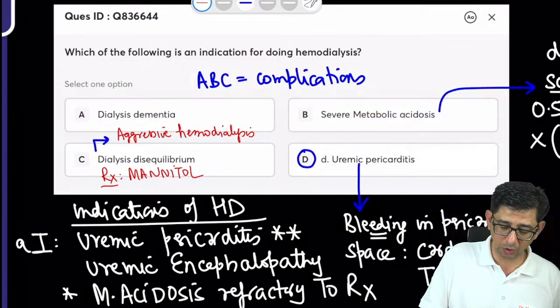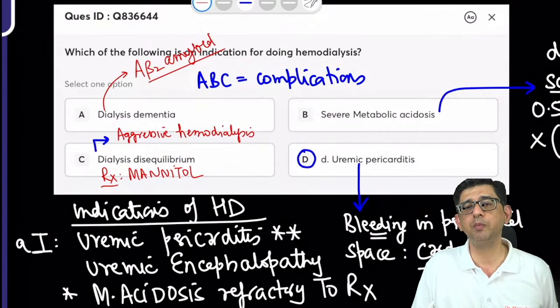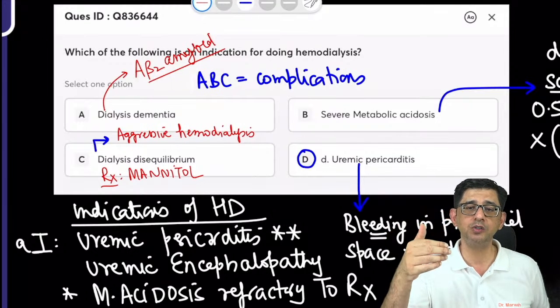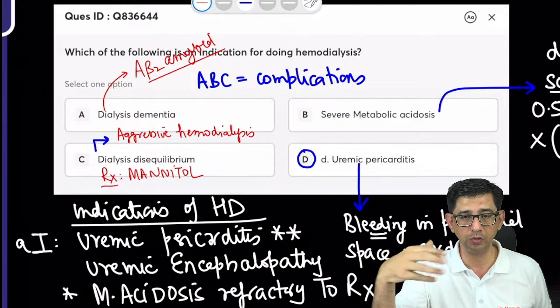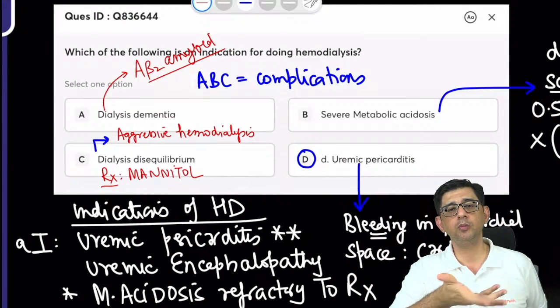And why does dialysis dementia happen? I think somebody asked, that is because of A beta 2 amyloid deposition in the brain. I mean, it's not A beta for Alzheimer's, it's A beta 2. And why it is beta 2 is because beta 2 microglobulin, that is not excreted through the filter of the dialysis. The holes of the dialysis machine's filter are so small that beta 2 microglobulin cannot be excreted.